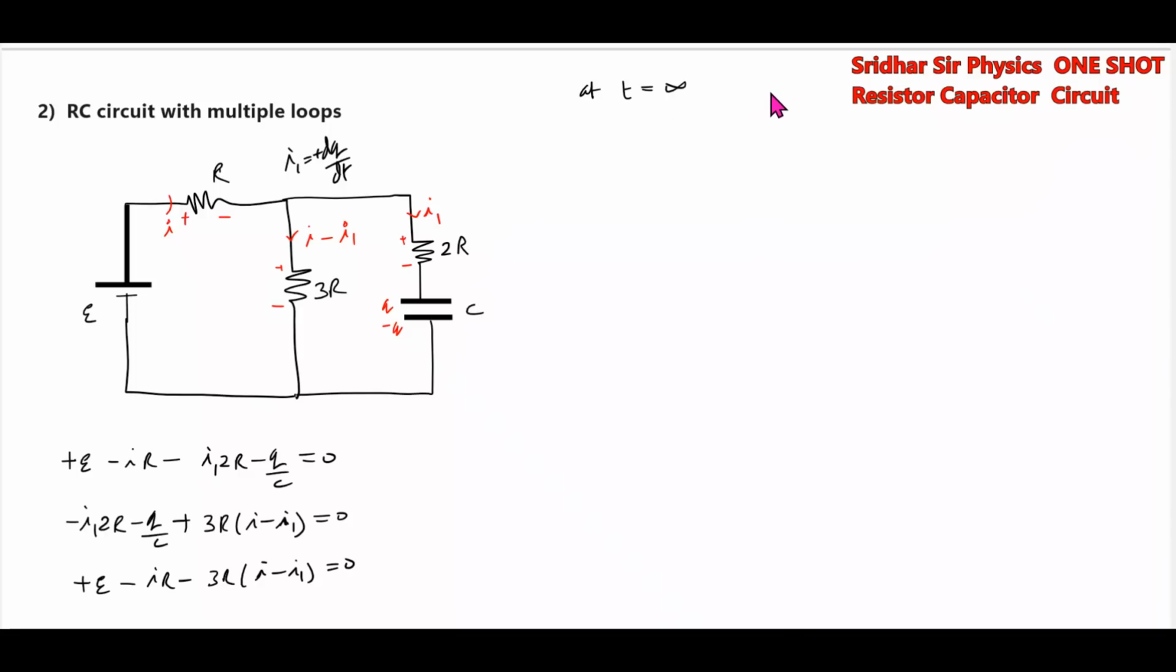At t equal to infinity, what is the capacitor? Capacitor will behave like an open circuit, called AB. We'll calculate, and the total current, the current will flow only here. We'll calculate the VAB. So what is first? I is equal to, this I is equal to how much? I equal to E by 4R.